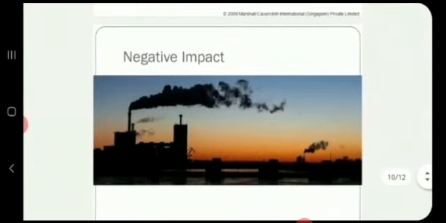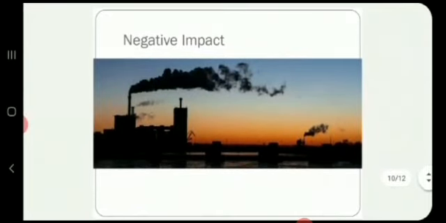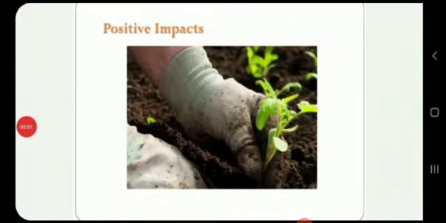As we can see through the pictures also, in this picture, how man has put a negative impact on the environment is shown. Pollution is caused by the use of industries. In this picture, the positive impact on environment is shown, as growing crops is shown. So, man should play a positive role in building and preserving the environment.